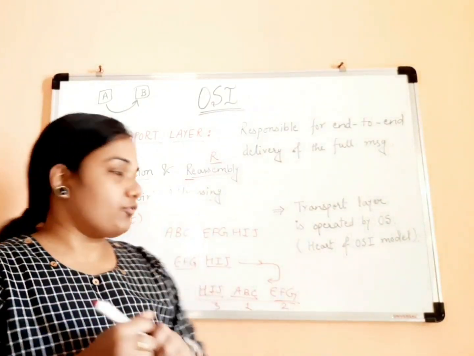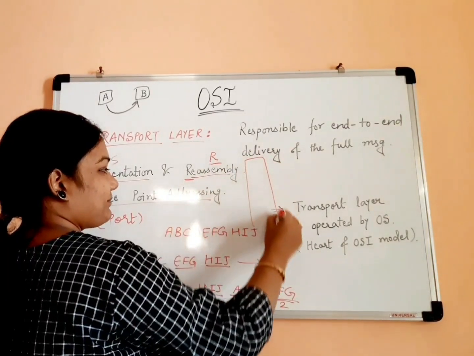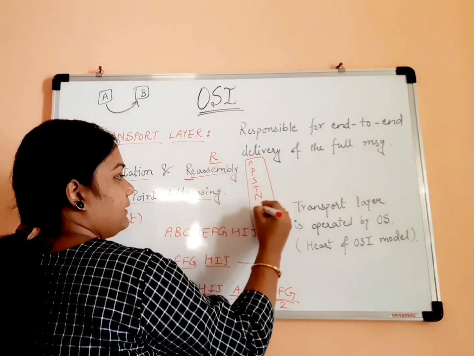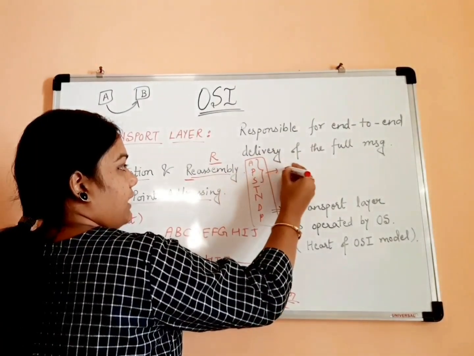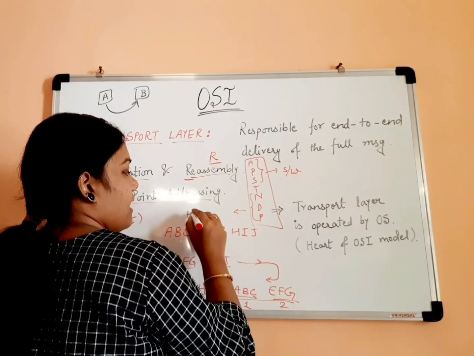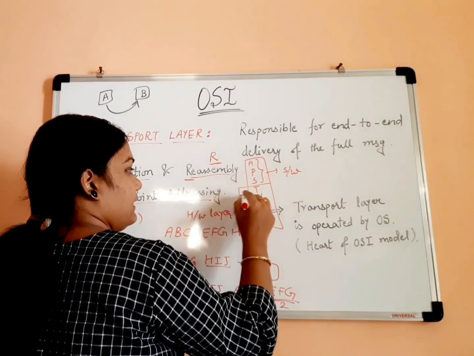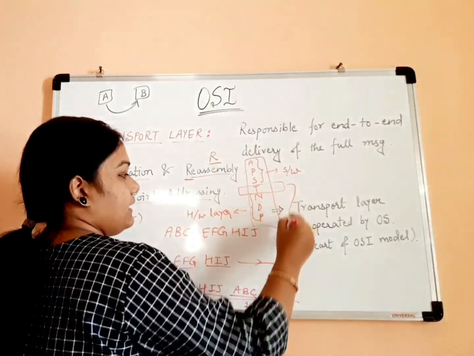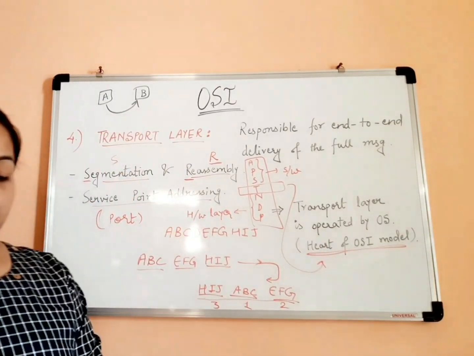And apart from that, this point is very important. As I have told you, what was the sequence we were having? Okay, let me write it here. S, N, D, P, as I have told. In this sequence, these three are known as software layers. These three are known as hardware layers. And this layer in between, the transport layer that we are learning about, is actually known as the heart of OSI model. See, these are the small things that you should know.